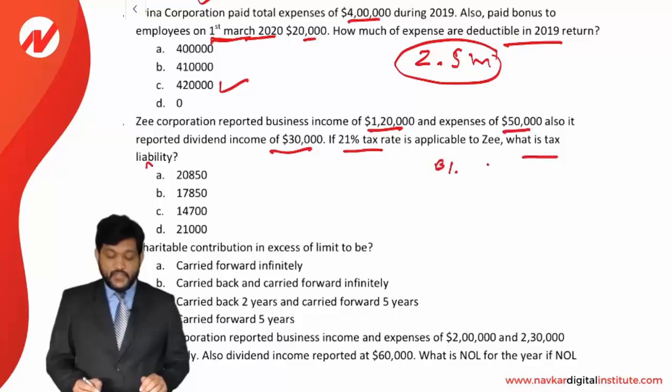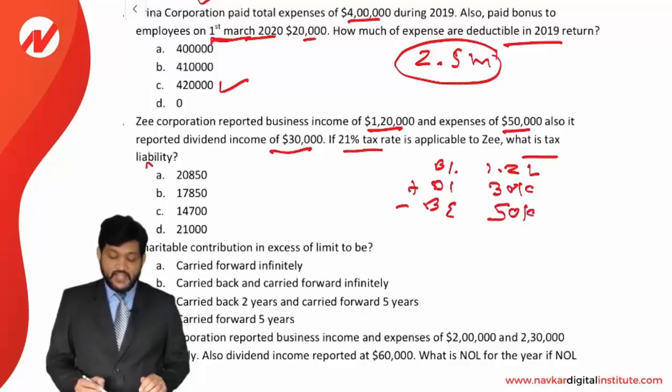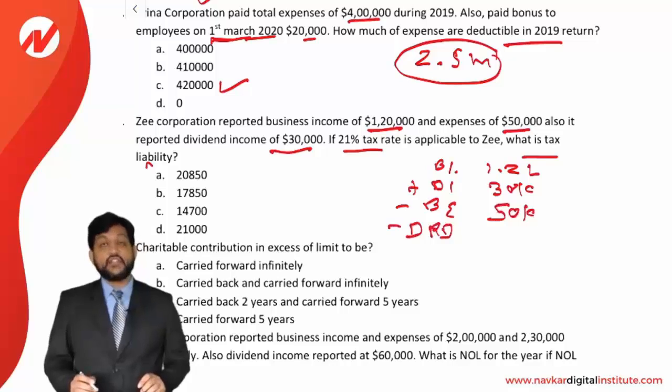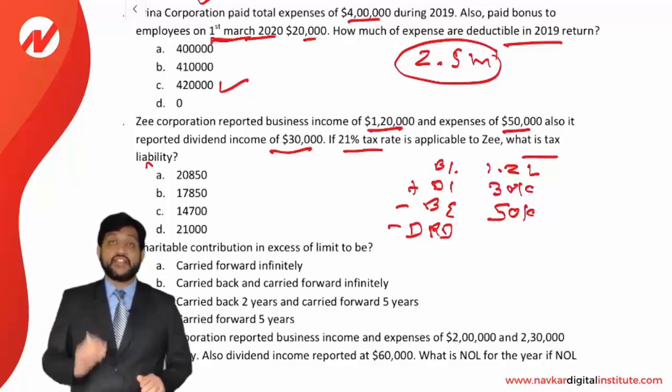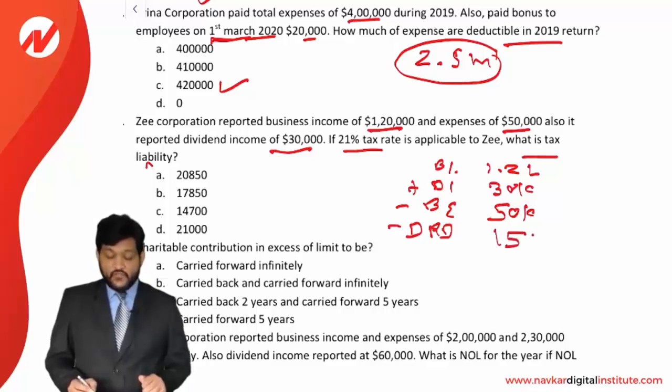Business income is 1,20,000 plus dividend income 30,000 less business expenses 50,000 and less DRD. Actually here the holding percentage is not given. Then remember the theory: if the holding percentage is not given, then you need to assume less than 20% holding, and accordingly DRD percentage will be 50%. So 30,000 is a dividend, 50% DRD, so it will be 15,000.